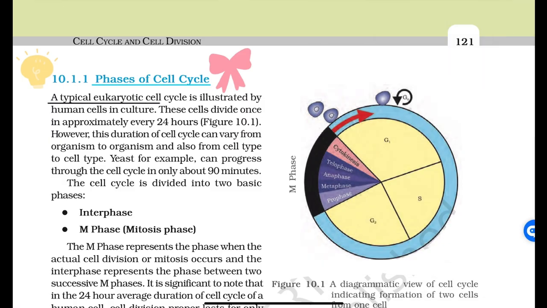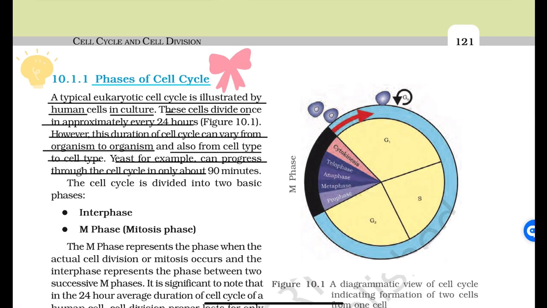A typical eukaryotic cell cycle is illustrated by human cells in culture. These cells divide once in approximately every 24 hours. However, this duration of cell cycle can vary from organism to organism and also from cell type to cell type. Yeast, for example, can progress through the cell cycle in only about 90 minutes. The cell cycle is divided into two basic phases: interphase and M phase.